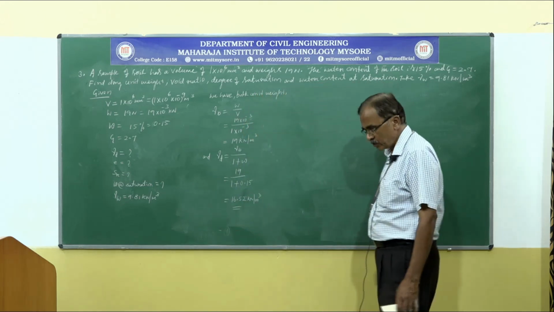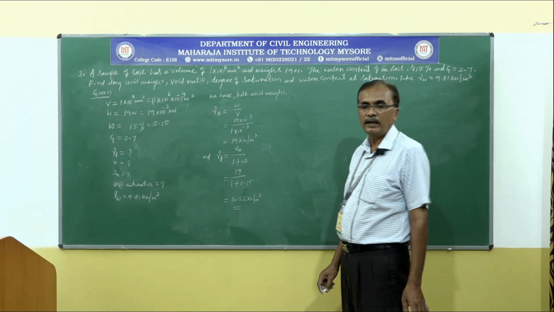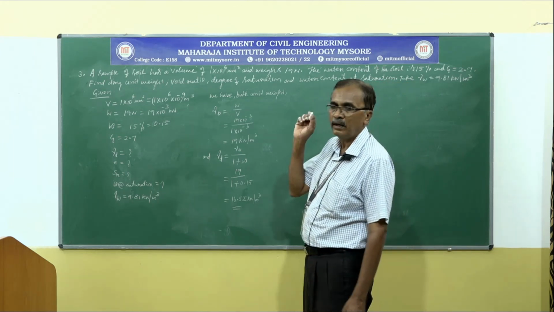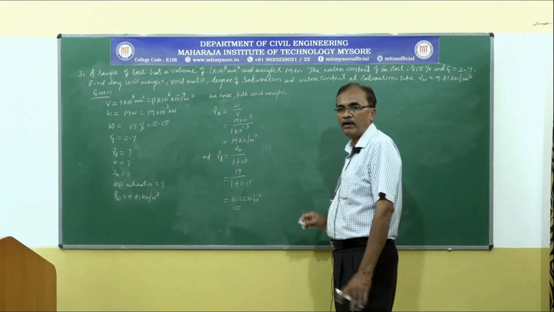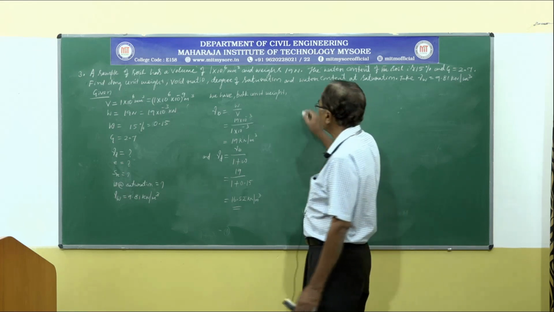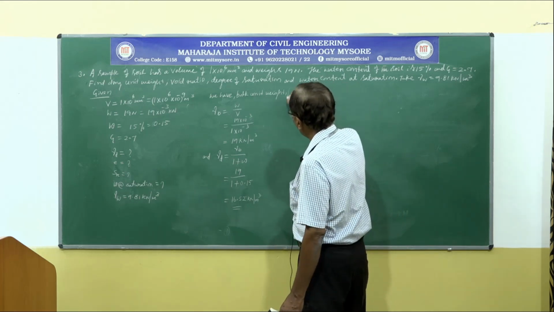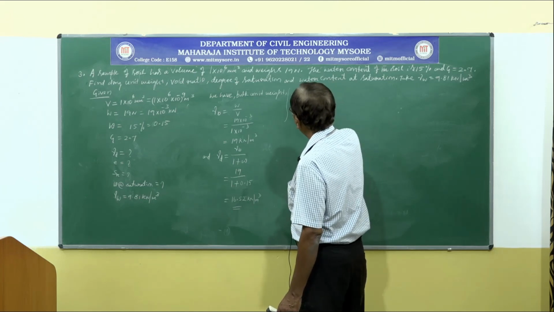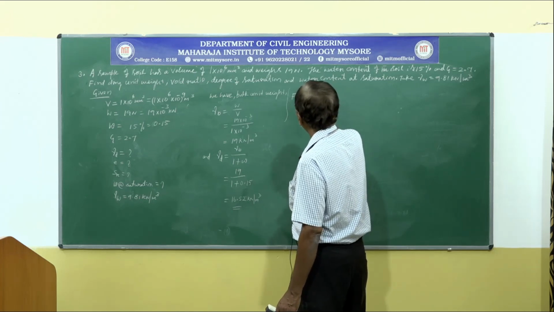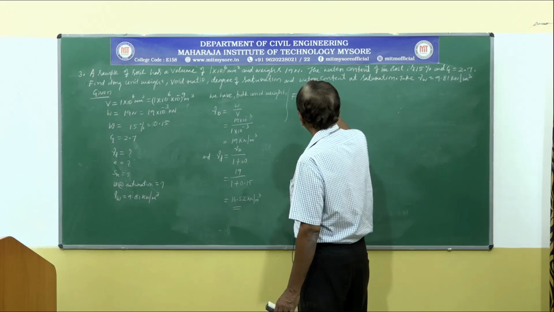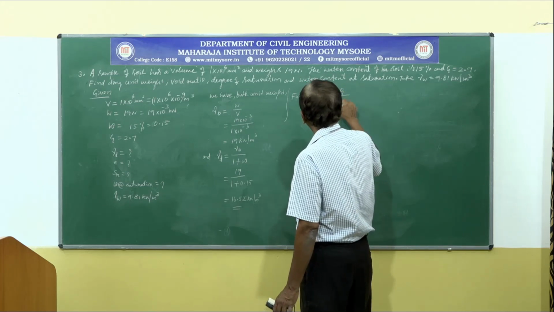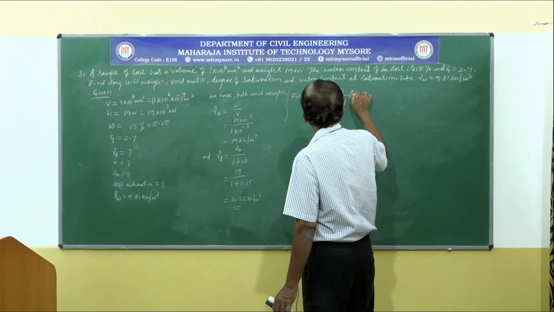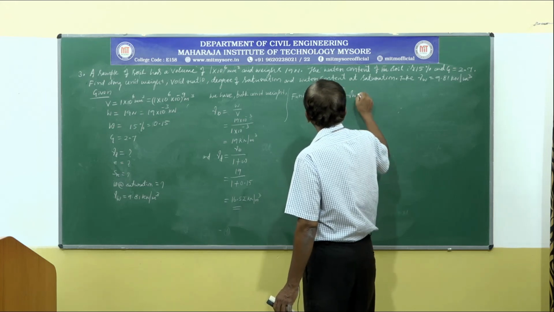Asked to calculate void ratio. Void ratio of soil can be calculated by using the relationship we have for dry unit weight. From that we can modify and write the expression for void ratio. Further, E is equal to G divided by gamma D into gamma W minus 1.